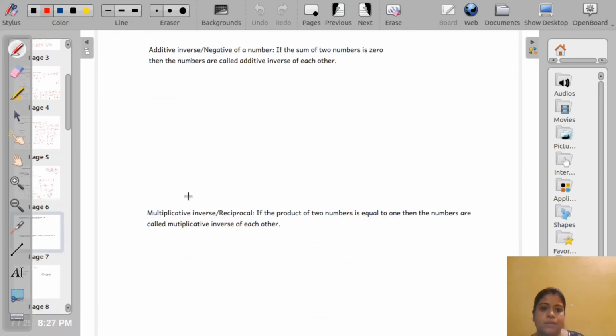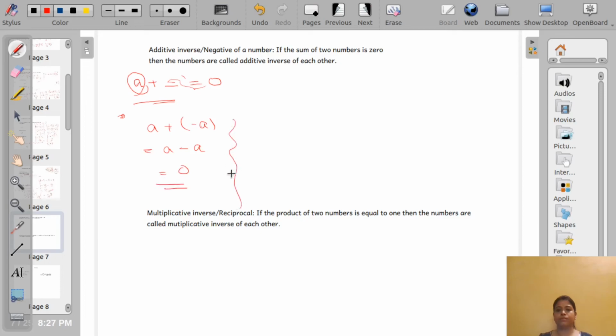Next is our additive inverse or negative of a number. Okay, if sum of two numbers is 0, then the numbers are called additive inverse of each other or negative of a number. Suppose we have given a number A. Okay, we have to add something with A to get the result 0. So what we should add with A to get 0? That means A plus minus A. If we write like this, plus minus is minus, A minus A, so 0.